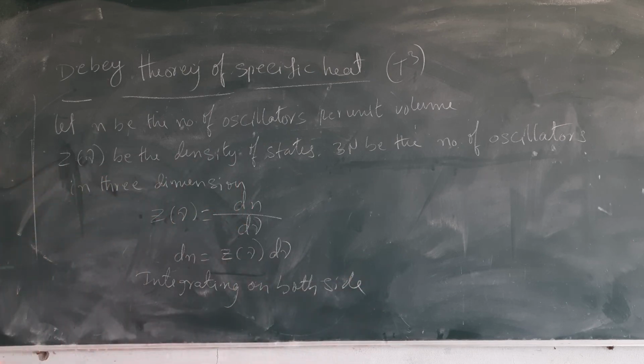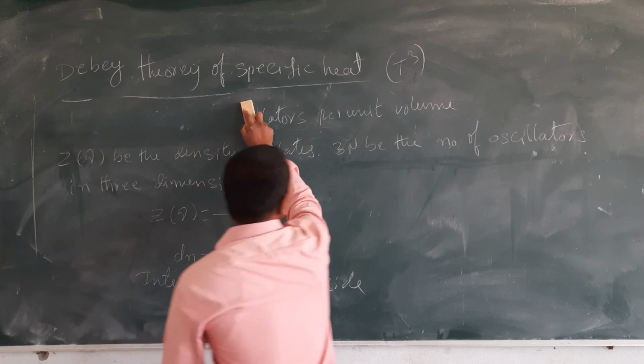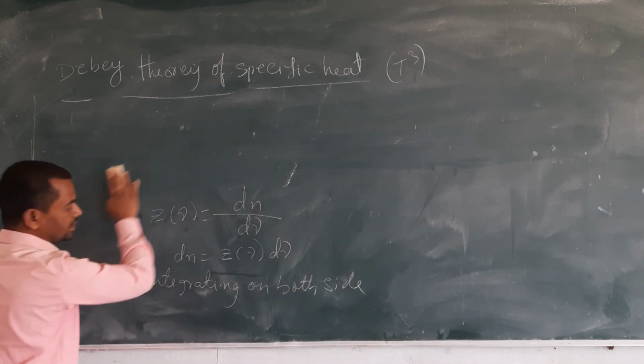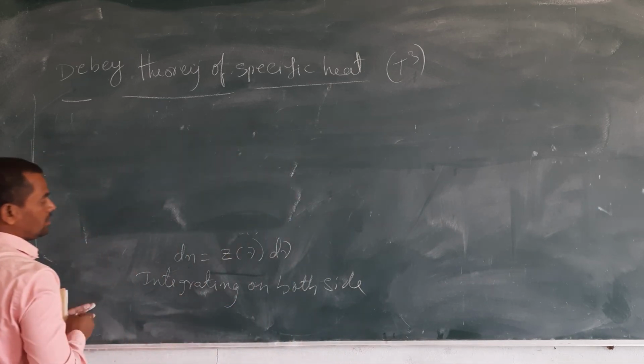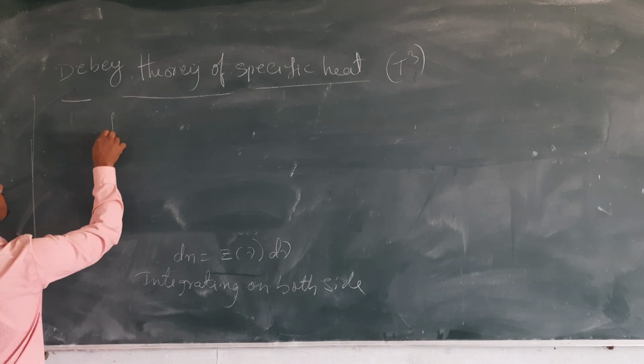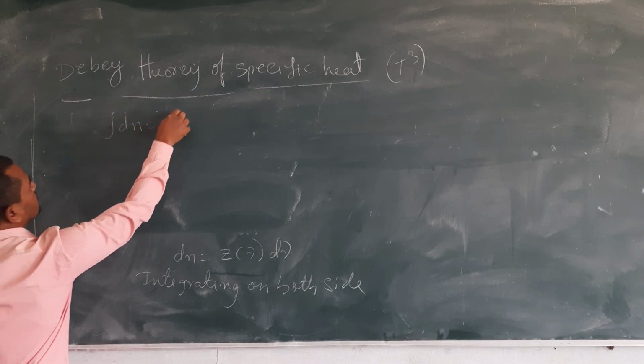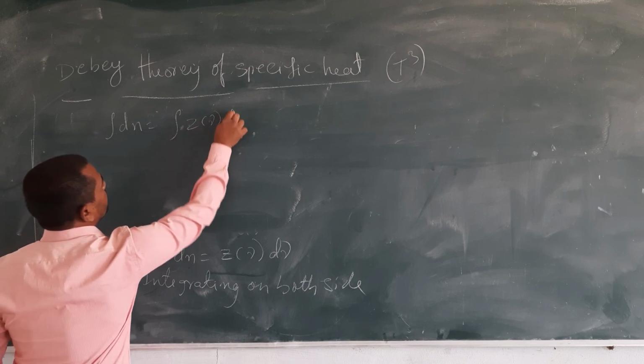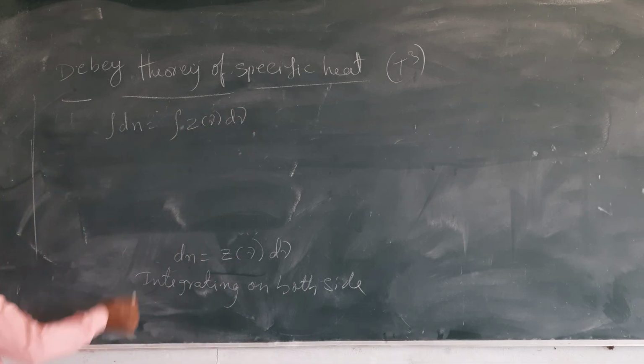Then integration of dn is equal to integration of z of nu d nu.